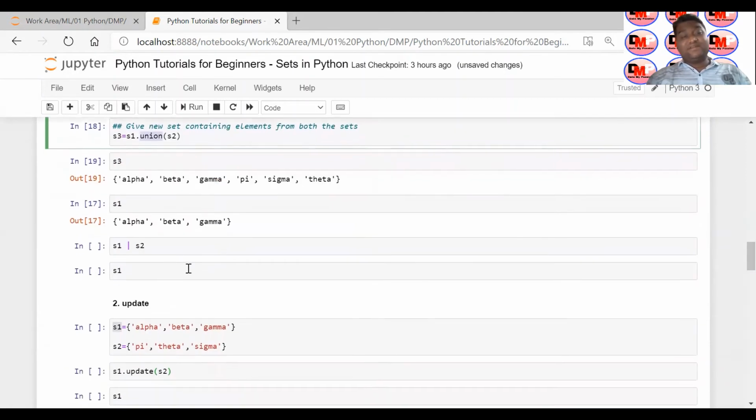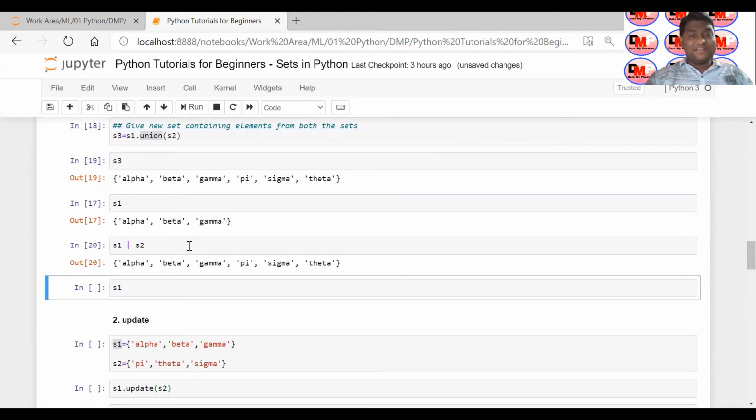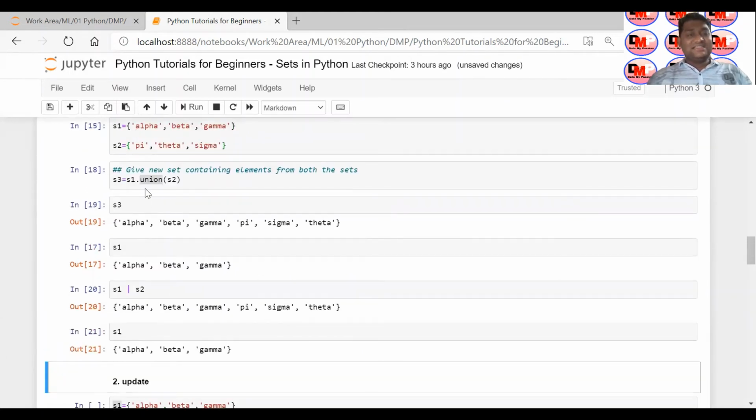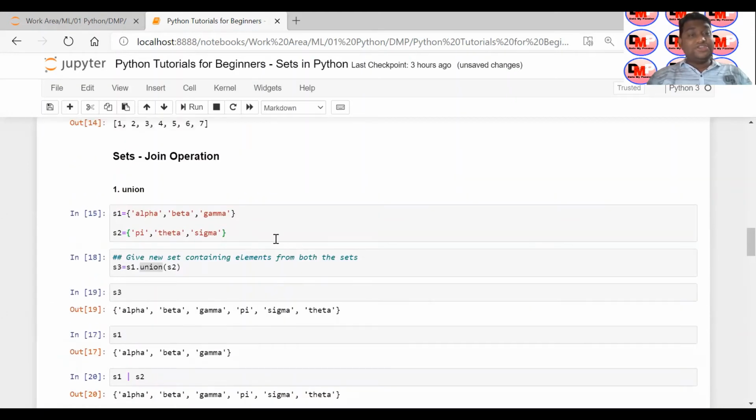Similarly, there are two options actually. You can use the union method, and there is a shortcut: the pipe operator, which does the same thing. It will combine these two sets, and nothing is changed in the original. In order to get these elements into another set, you create a new set, because the function of the union method is to return a new set. So that is union.